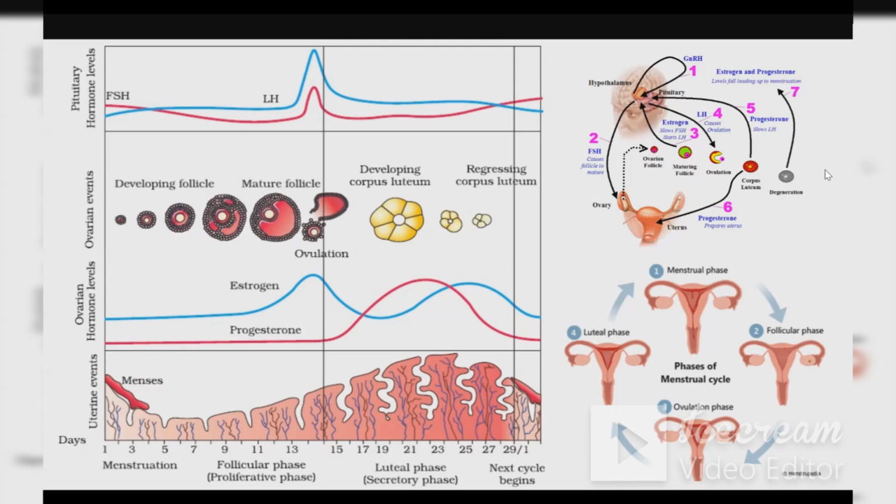So finally, we have given you the diagram of the uterus, showing how it is happening: the menstrual phase, follicular phase, the uterus getting ready and thickening, ovulation happening, and the luteal phase. And again, the cycle repeats itself after every 28 days.